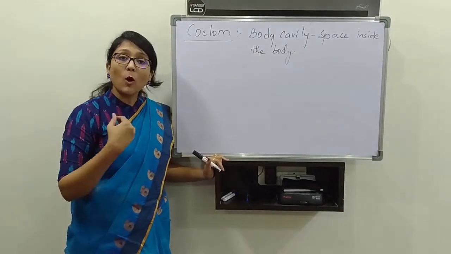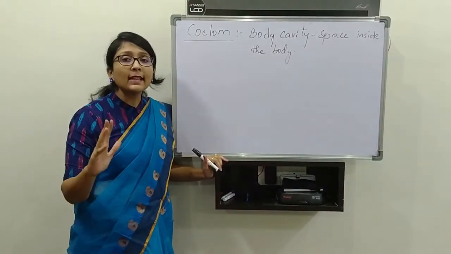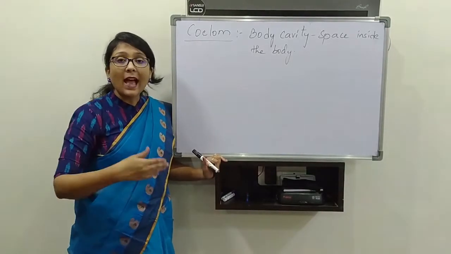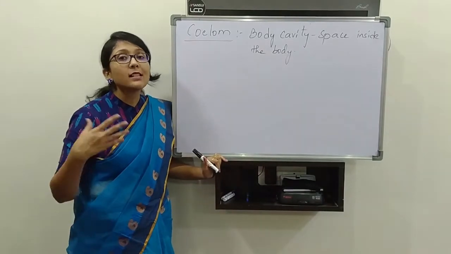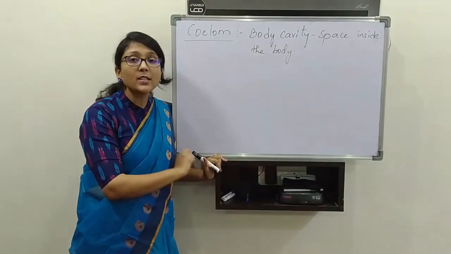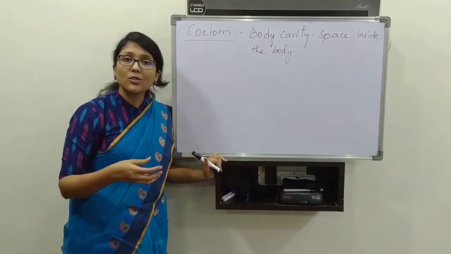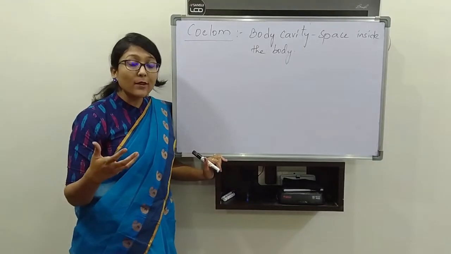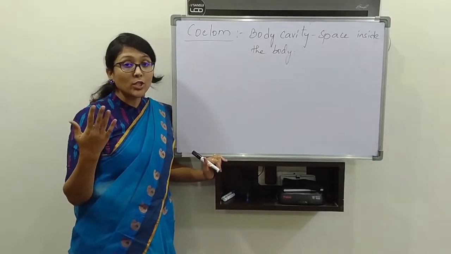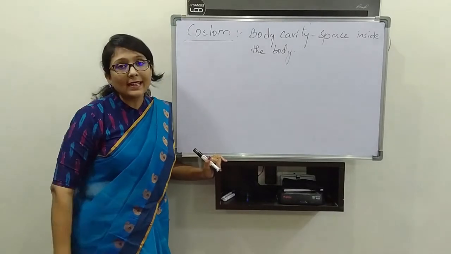Now, do all organisms have coelom? No. Coelom is seen in the higher organisms. As evolution took place, coelom developed, but the first formed organisms do not have coelom because they do not require it. At which level of evolution are organs formed? Near the Platyhelminthes.